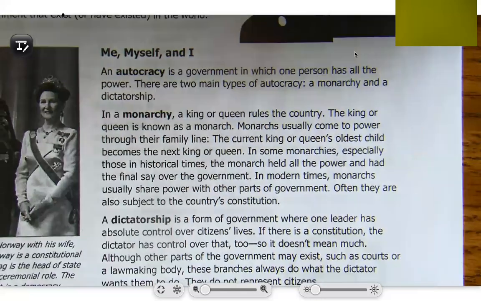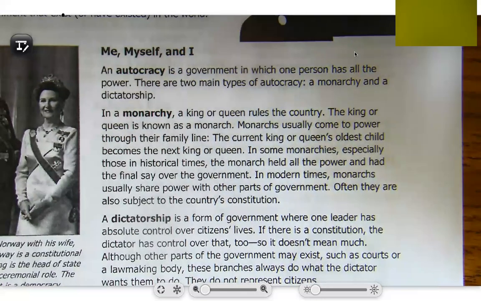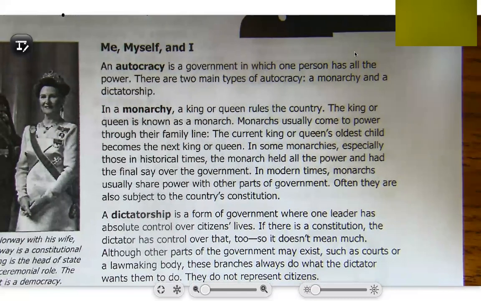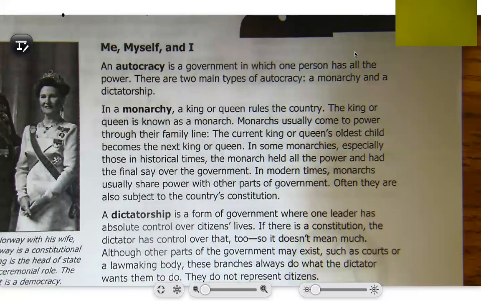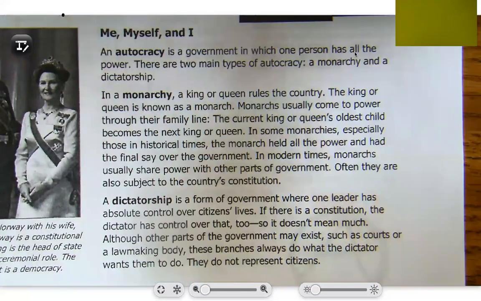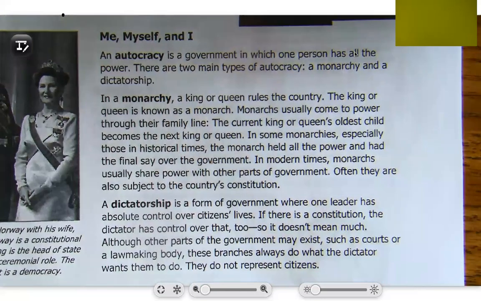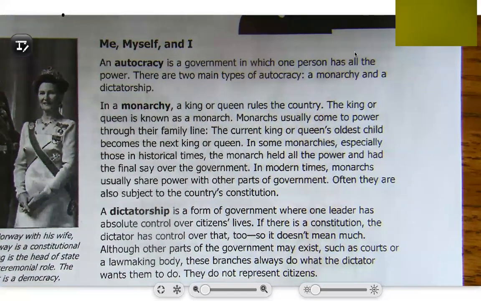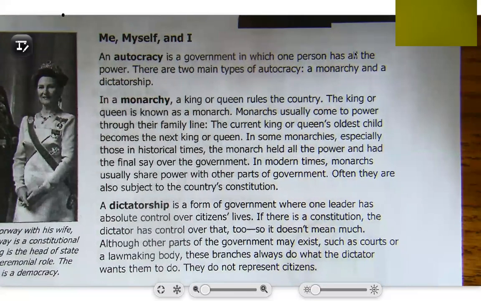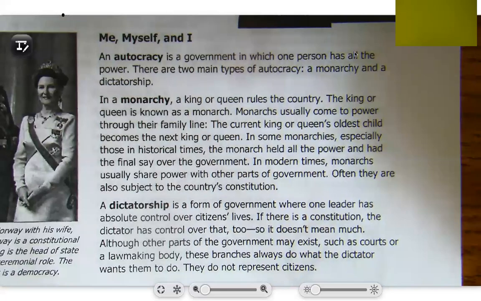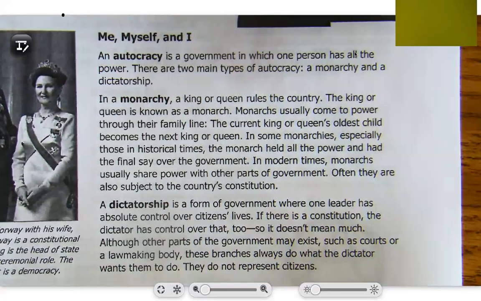Dictatorship. A dictatorship is a form of government where one leader has absolute control over citizens' lives. If there is a constitution, the dictator has control over that too. So it doesn't mean much. Although other parts of the government may exist, such as courts or a lawmaking body, these branches always do what the dictator wants them to. They do not represent citizens. So we said an example of a dictatorship, one of the most famous ones, is Adolf Hitler in Germany. Okay.